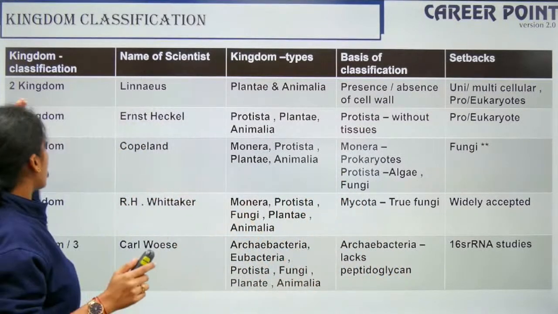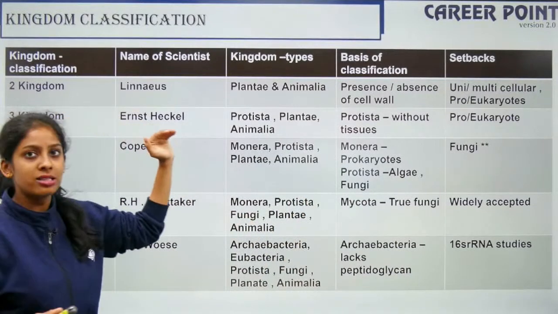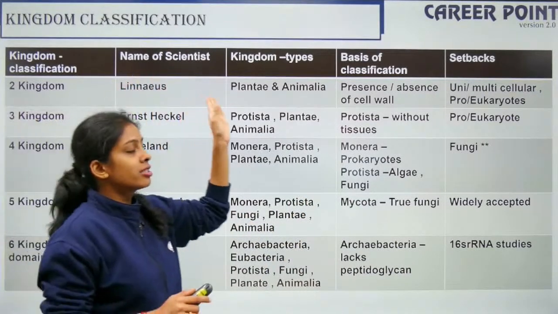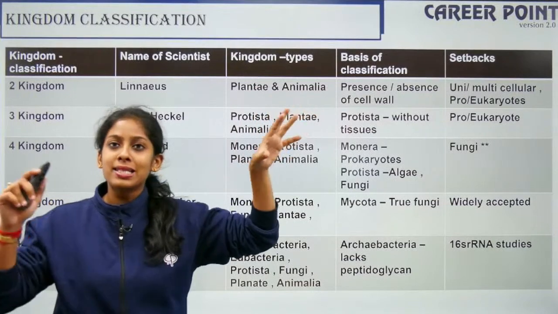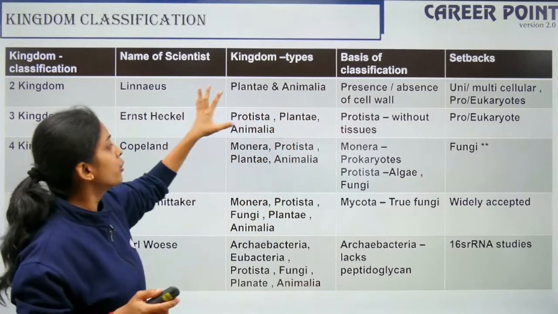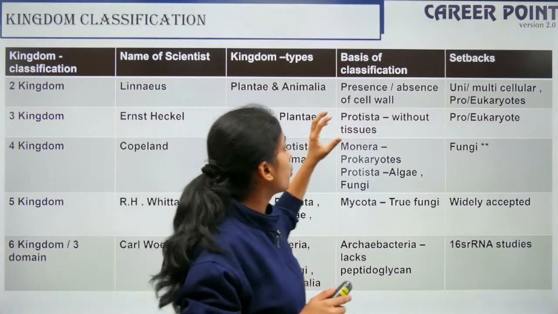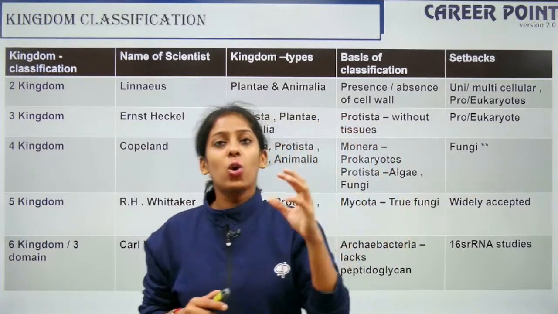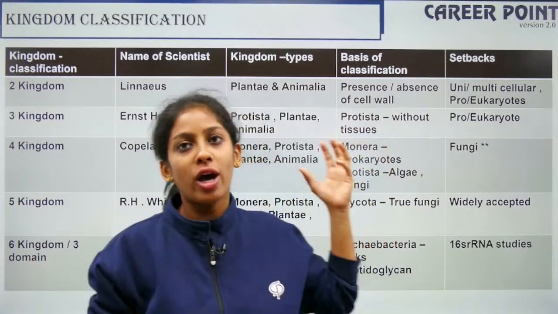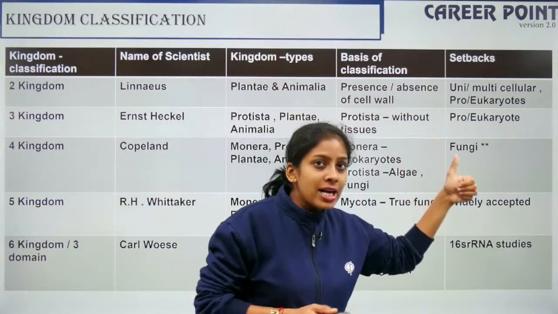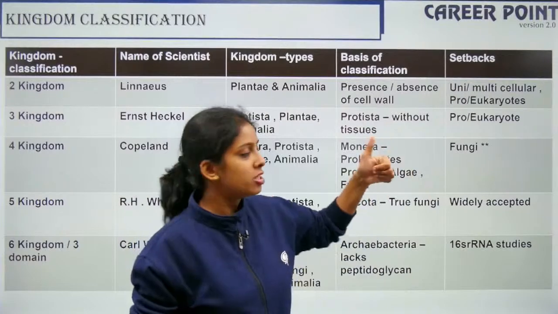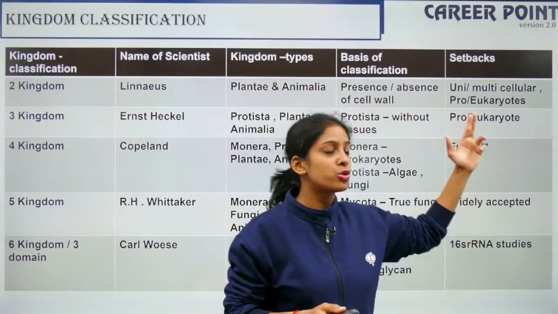Then it went on to the 3 kingdom classification, which was given by Ernst Haeckel. Here the 3rd kingdom was Protista. Plantae and Animalia remained, and he gave a new term, Protista, which included organisms without tissues, meaning only cell level organization was put here. But here again we had a limitation: we were not able to distinguish between prokaryotes and eukaryotes.